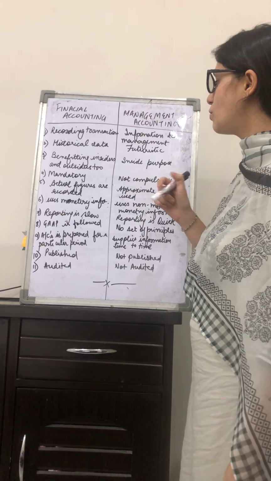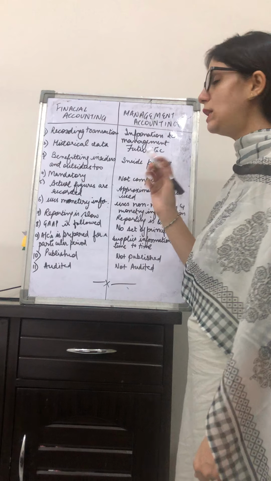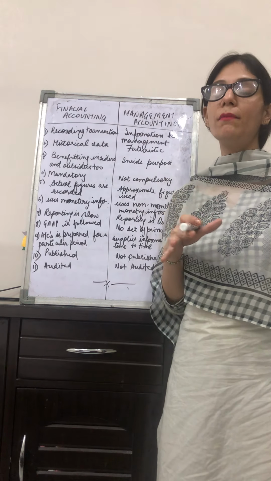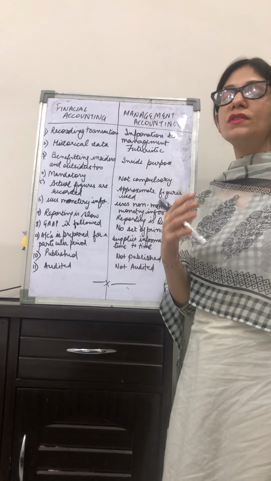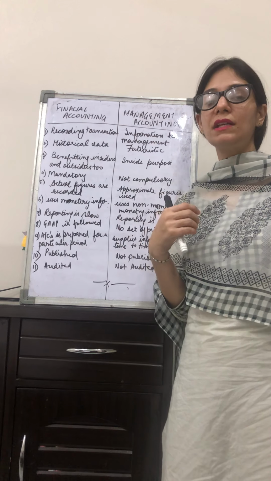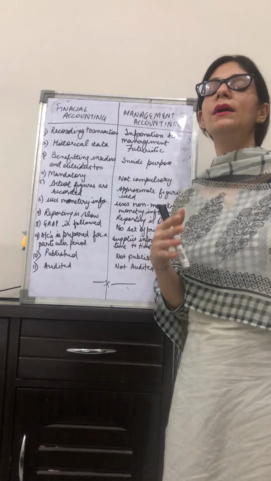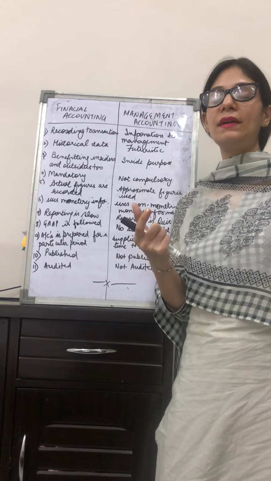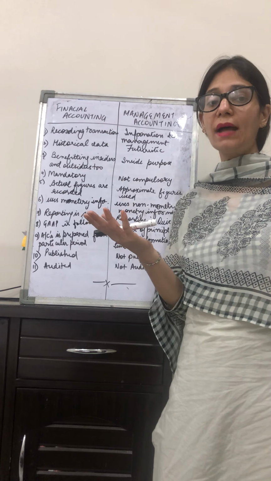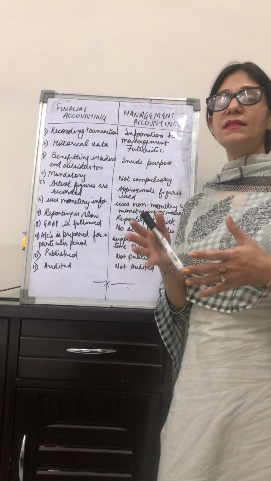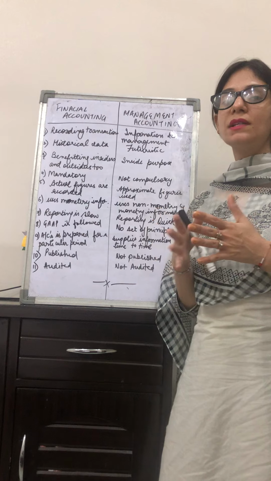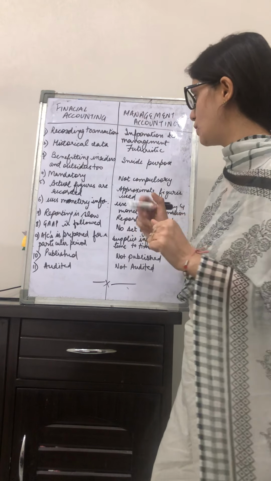Next is the management accounting. In this, it has only the inside purpose. Only the insiders get benefit from this, because the information which is collected from the financial accounts is put into the formulas, and after the formulas the results are taken out, and all those results are taken as a benchmark or the standard for the futuristic decisions, for the futuristic and strategic plans. And those decisions are basically for the inside purpose only, not for the outsiders. So sometimes the use of this becomes very limited.